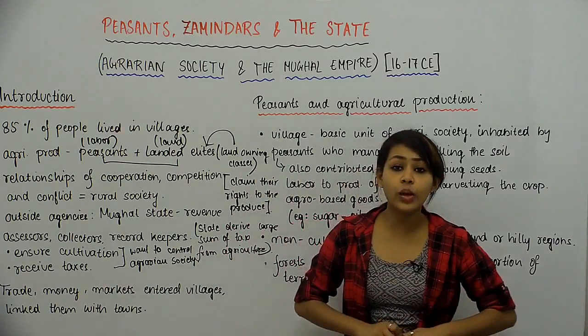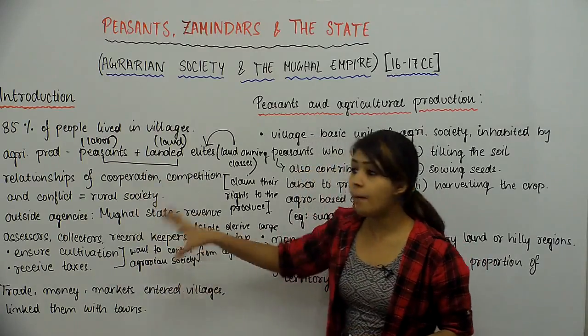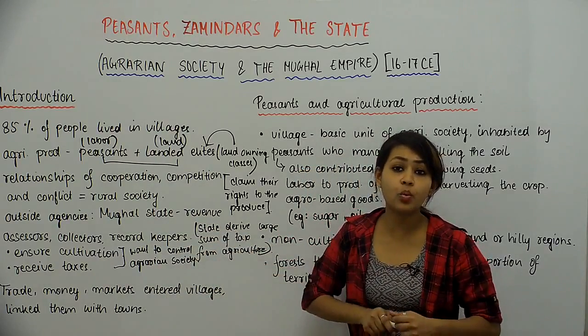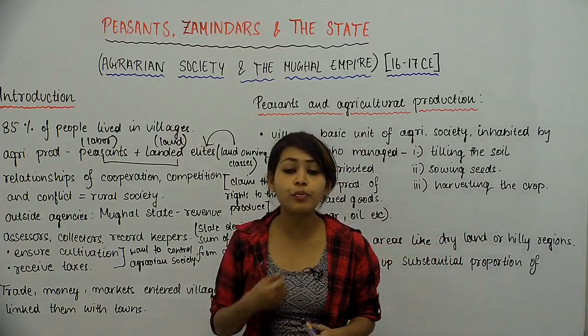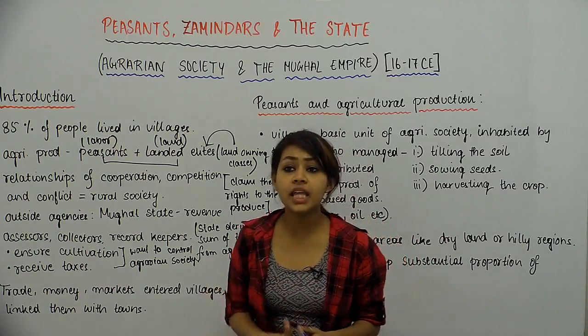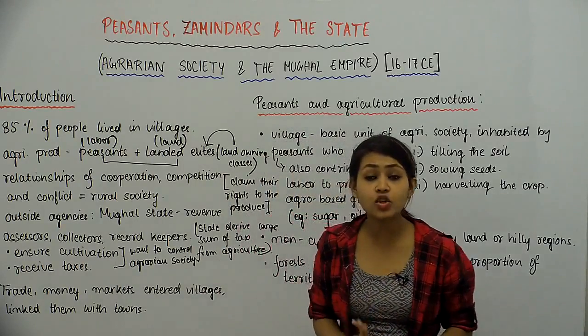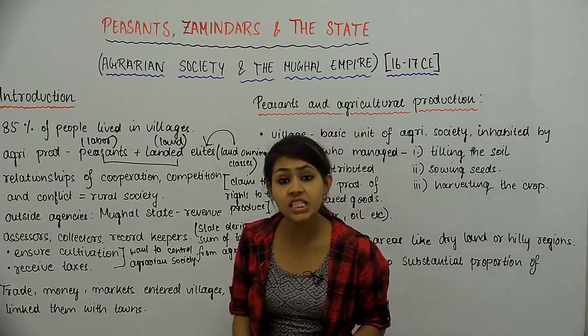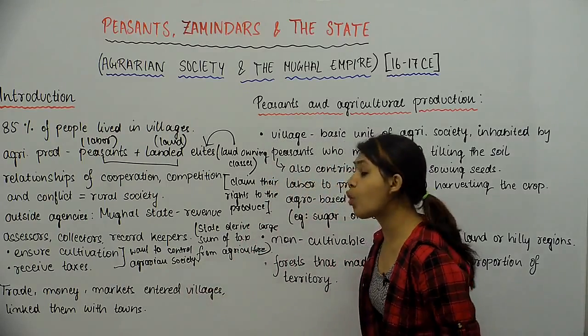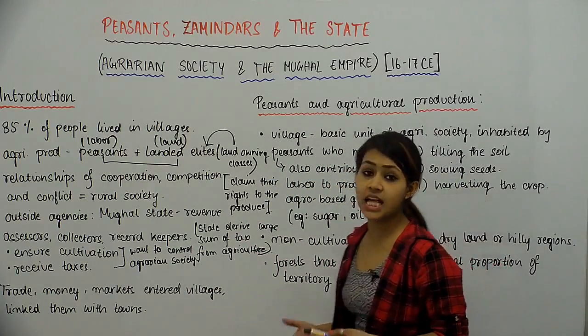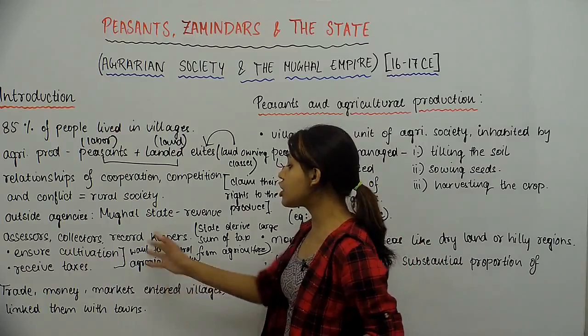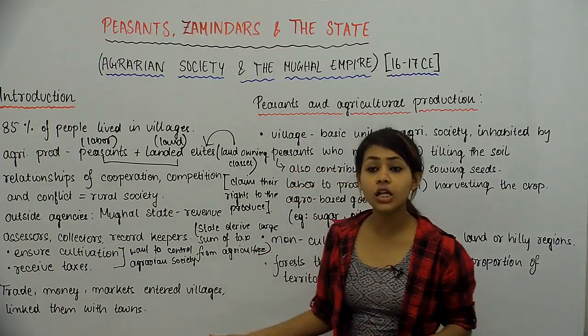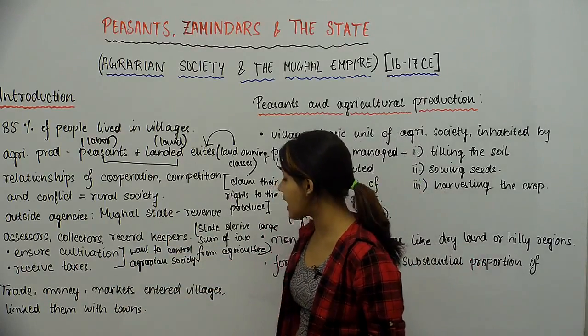So in a way, these men of the state would want to promote cultivation in the rural areas so that they can draw more and more taxes out of it. So that is why they would want to control agrarian society, and that's exactly what they attempted to do, because they wanted to ensure cultivation and they wanted to receive taxes.